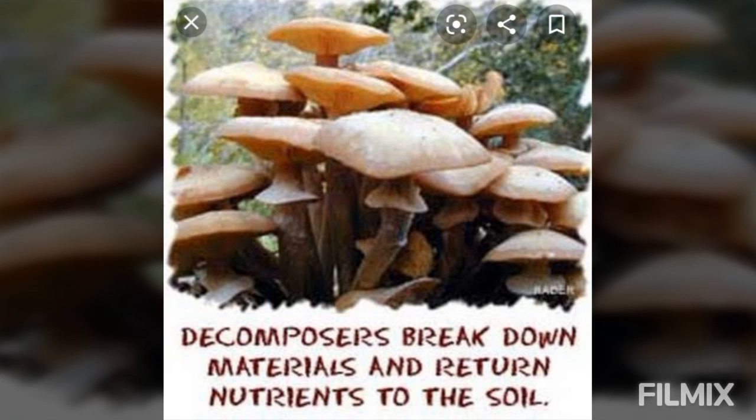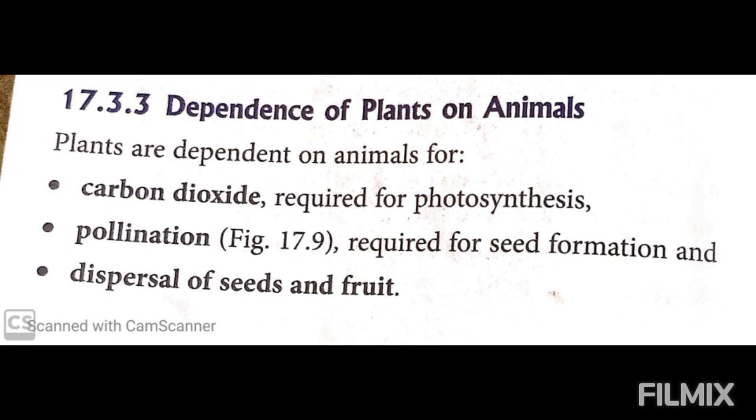So basically, decomposers are the recyclers. They recycle the substances from which the living things are made so that they can be absorbed again from the soil. So this was all about decomposers. They are basically the dead decaying organic matter which will increase the fertility of the soil.